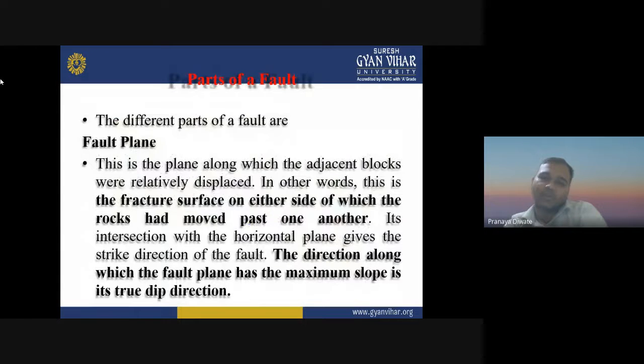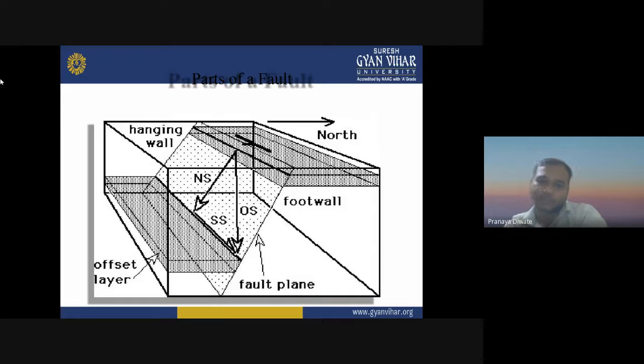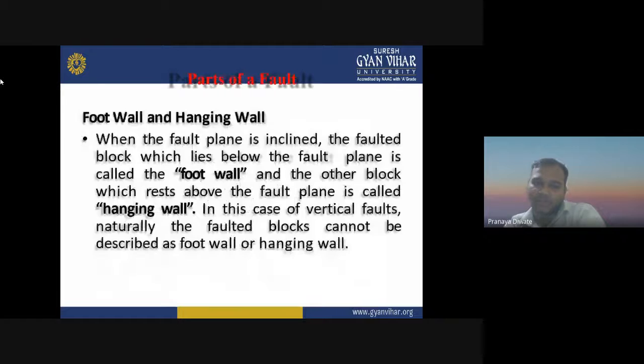Then what about the parts of the fault? We have the different parts of the fault, like a plane along which the adjacent blocks were relatively displaced. In other words, this is a fracture along which the movement occurs. So we have the footwall and the hanging wall, and these are the different parts we have.